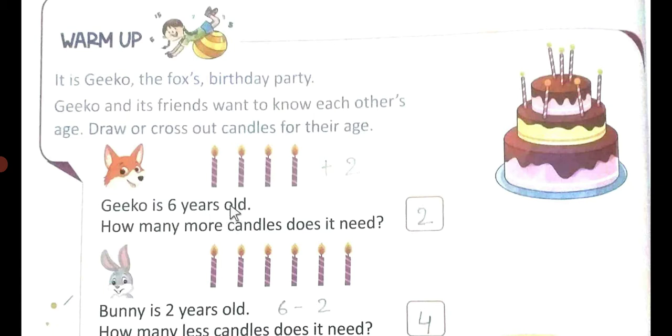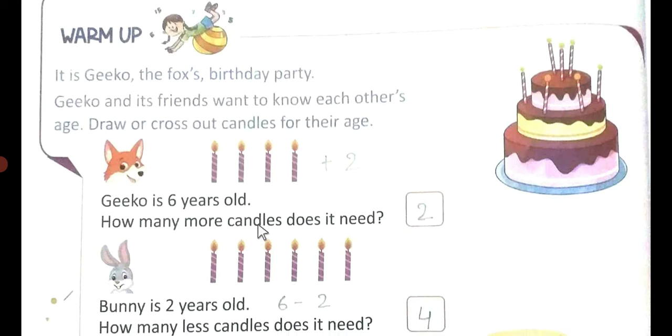So Geeko is 6 years old. How many more candles does he need? He is 6 years old and how many candles are there? 1, 2, 3, 4. So 4 plus 2 is equal to 6. When you add 2 here, it will become 6. So how many candles does he need? He needs 2 candles more and then it will become 6. So Geeko is 6 years old.